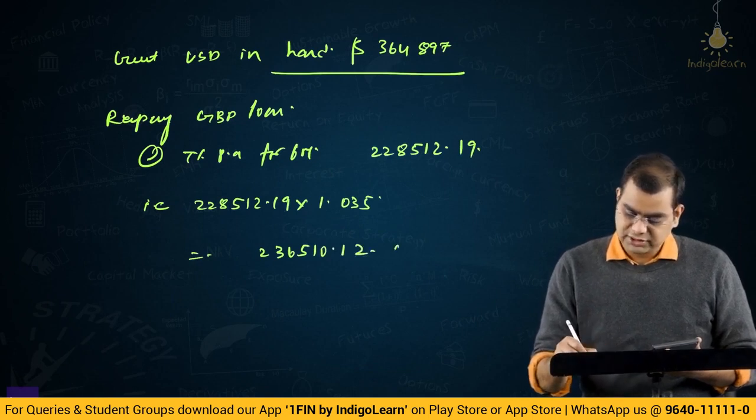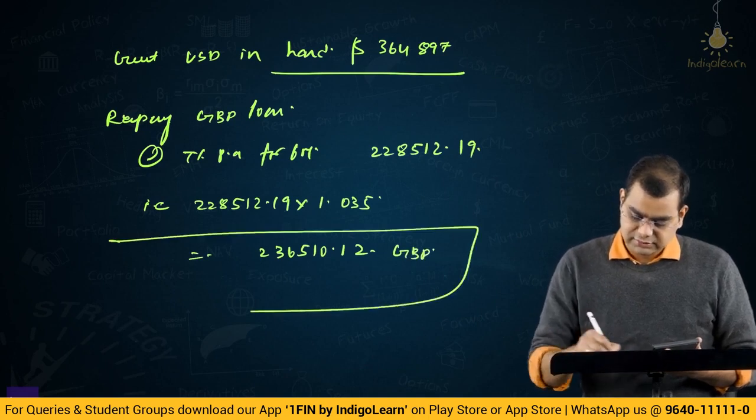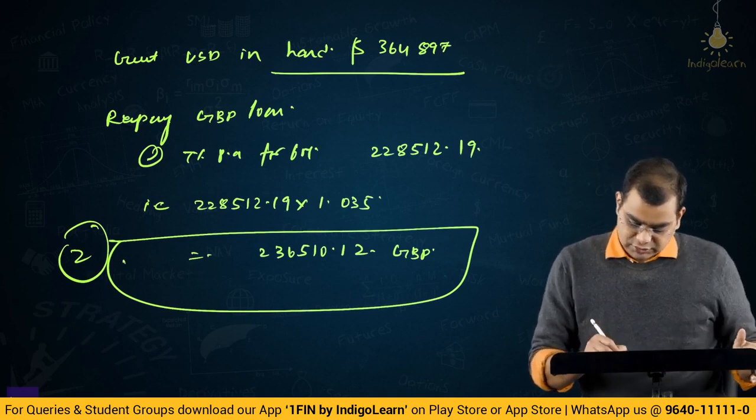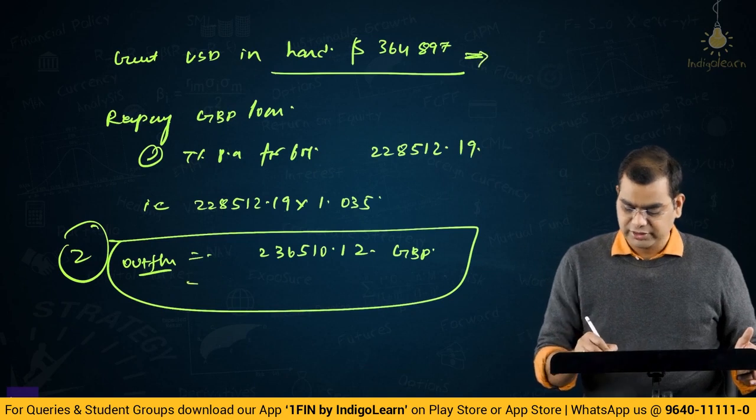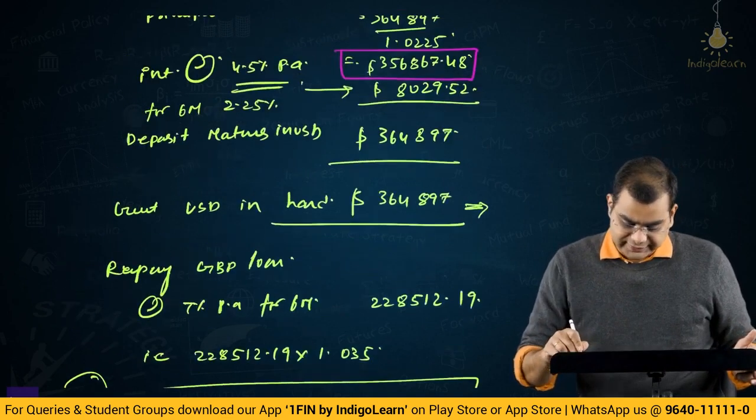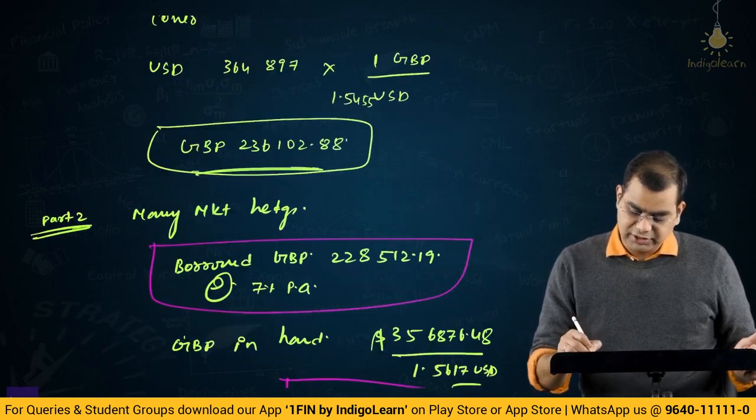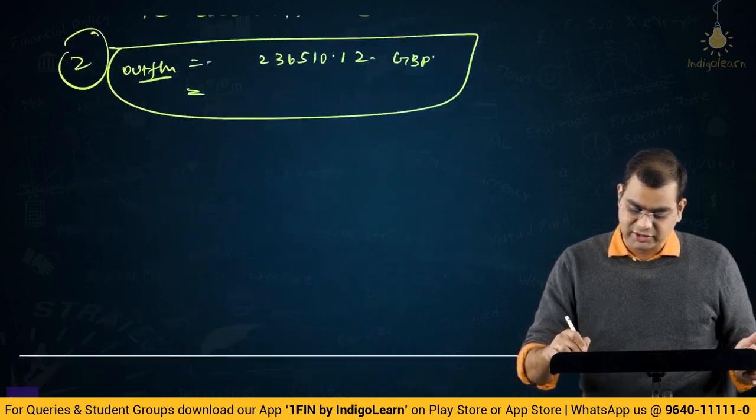Okay, this is GBP. So this is the second one, right? So the outflow. To get this much of inflow, you are having to give this much of outflow, 236,510. Right, now 236,510, how much was it with respect to your normal forward? 236,102. So this is still cheaper. Forward is cheaper than money market hedge. Now let us come to option.